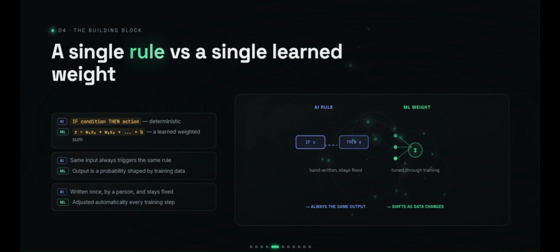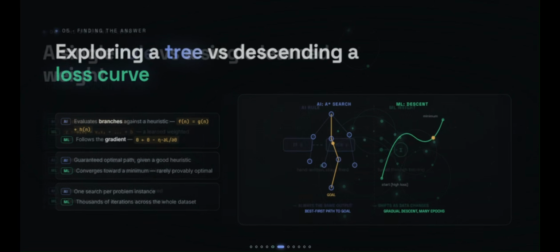The smallest building block of rule-based AI is exactly what you'd expect. If this happens, then do that. Same input always gives the same output. Machine learning is different. Each neuron computes a weighted sum of its inputs, and those weights are adjusted during training. Instead of fixed rules, the model learns probabilities from data, allowing it to generalize beyond the examples it has seen.